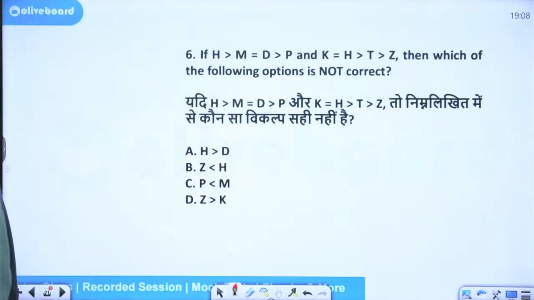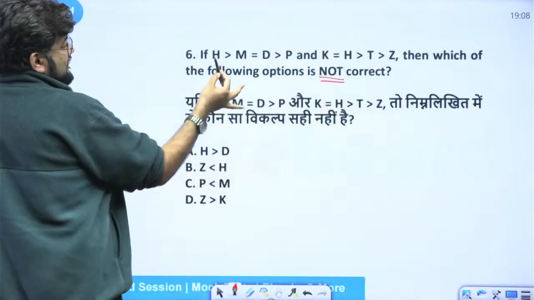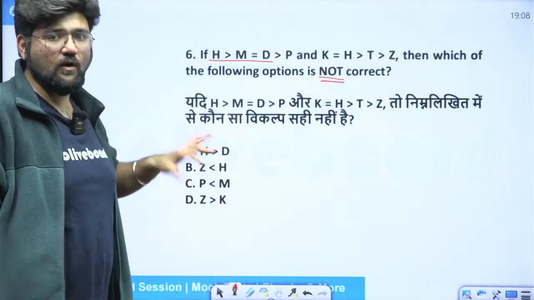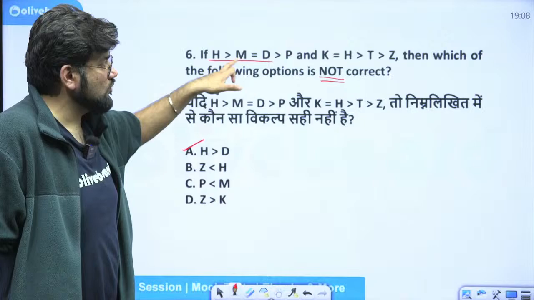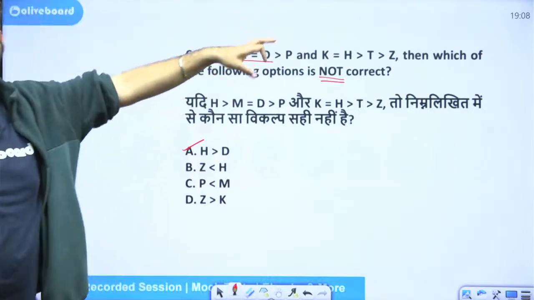Okay, good job. So again, they're asking which is not correct. H is greater than D. It's visible here only. H is greater than D. And by now, I think a lot of you will read and relate it right away. You don't have to delete equal to in your head. You don't have to make groups of 3. It's there in your head now. Now you can see H is greater than D.